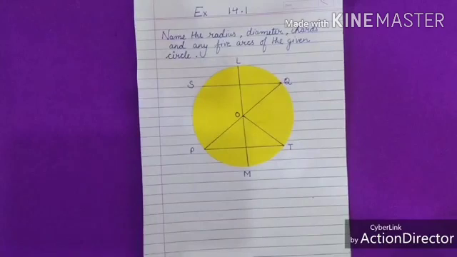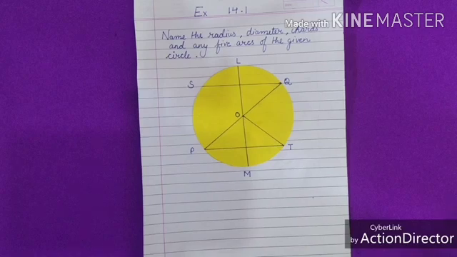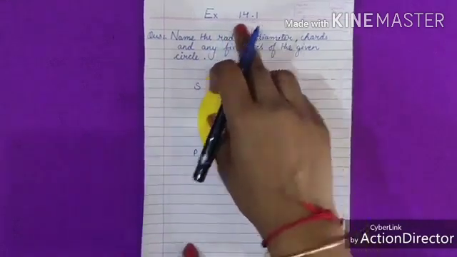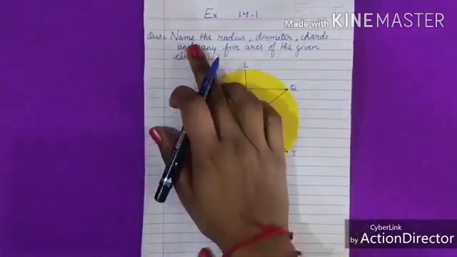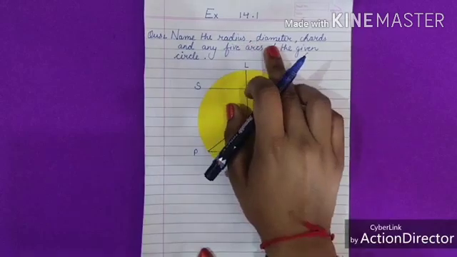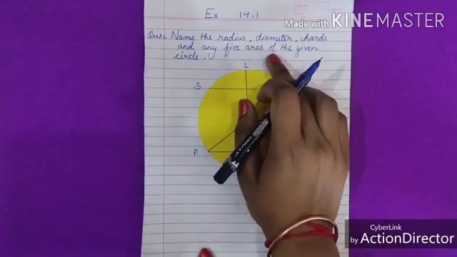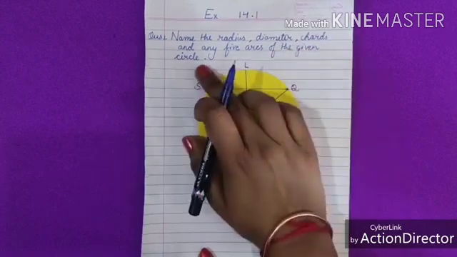Good morning, students. Now I hope you all know about the circle, its parts, and the relation between its various parts. I will solve a few questions for you. Exercise 14.1, question number 1. Name the radius, diameter, chords, and any 5 arcs of the given circle.